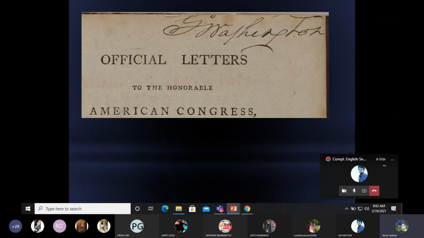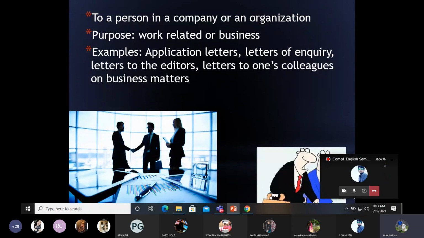Of this lecture today, we will proceed further with official letters. So far we have discussed informal letters. Now henceforth we will be concentrating more on formal letters. Now formal letters, where do you find formal letters? Where is it applicable?